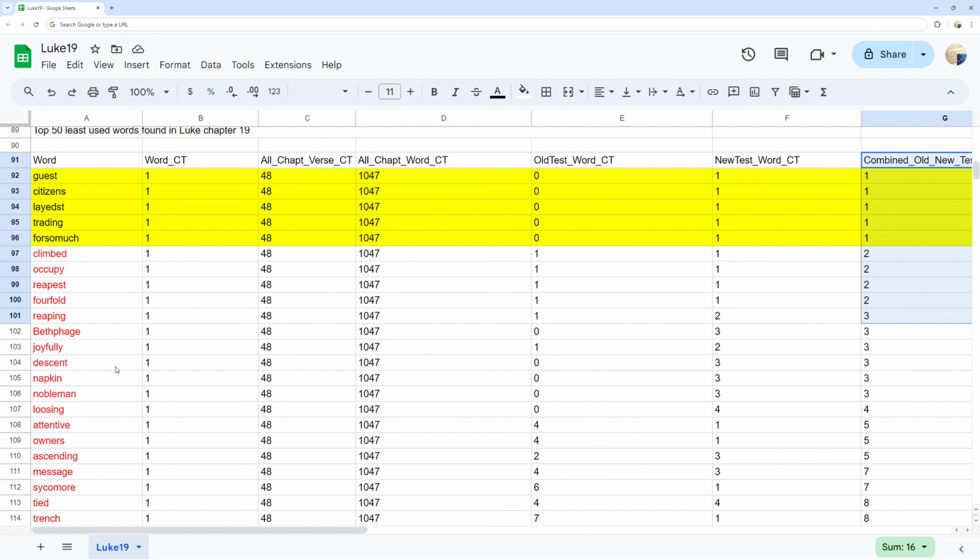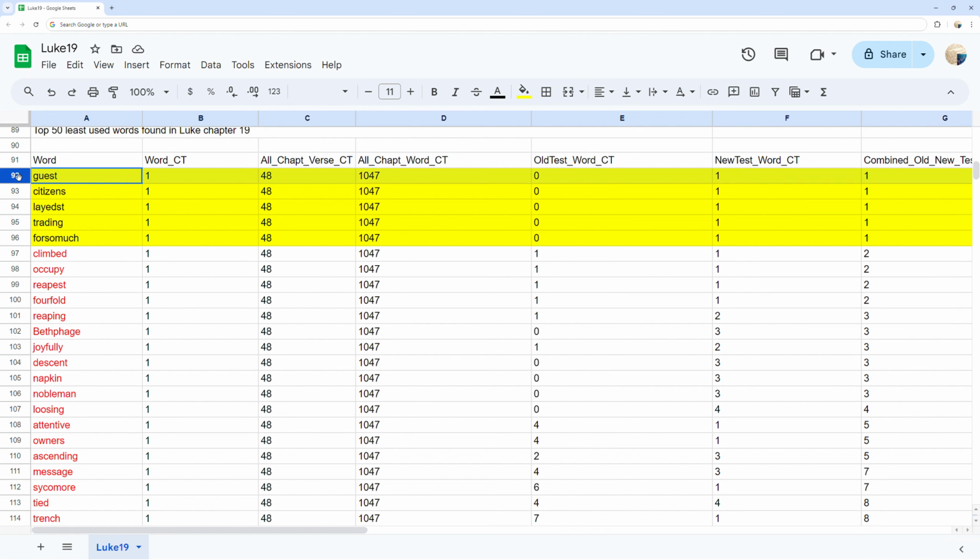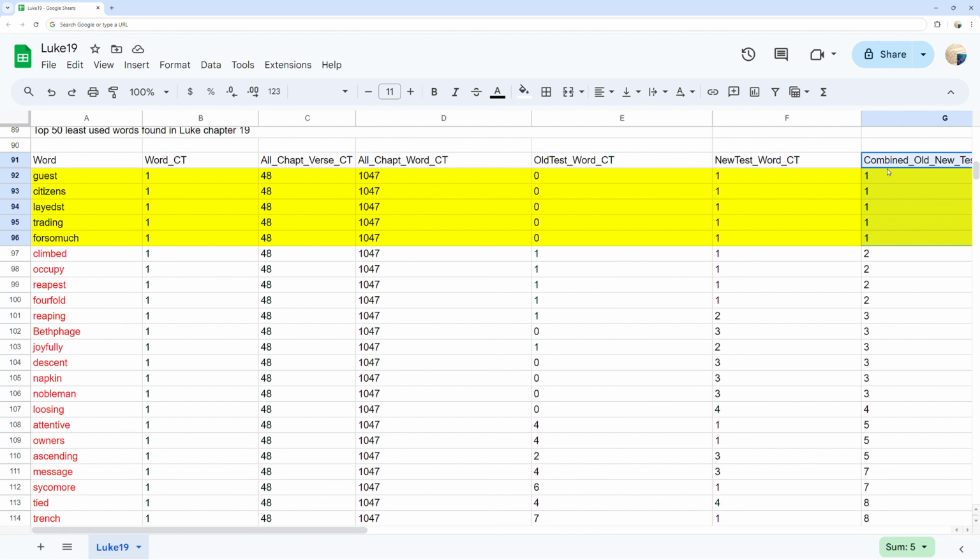You can see 5 unique words in yellow highlight, whose instances are only found one time in all of the Bible, making them a rare occurrence only found in Luke chapter 19.